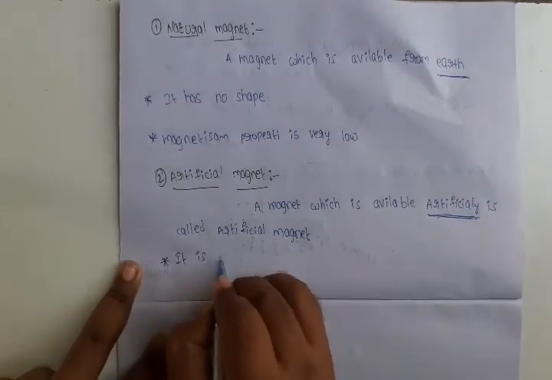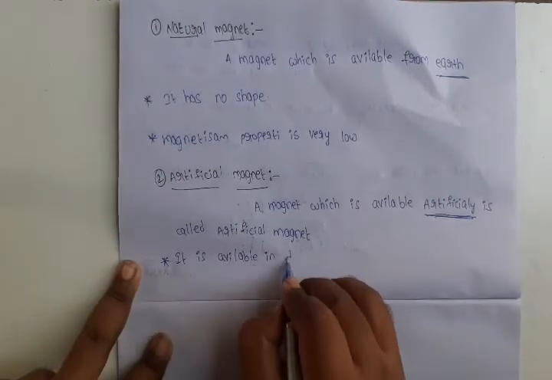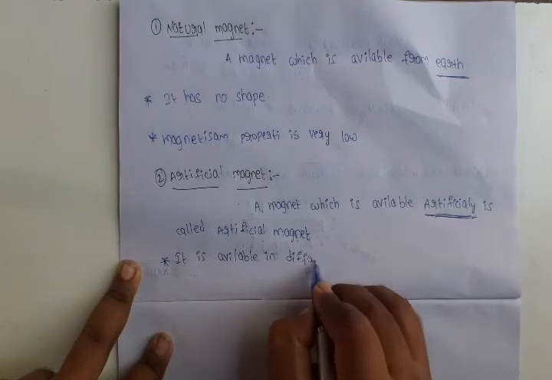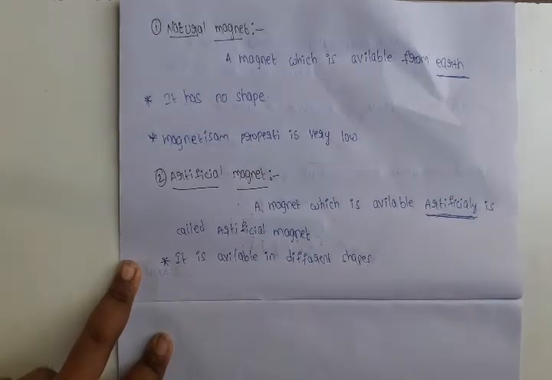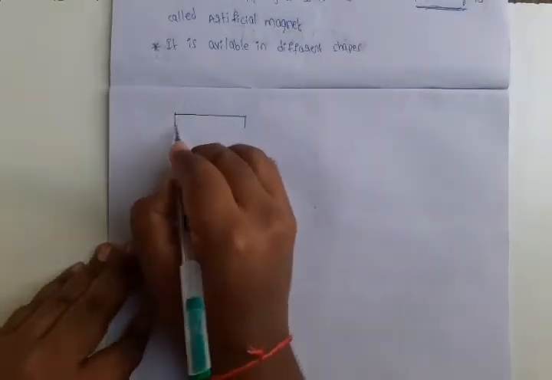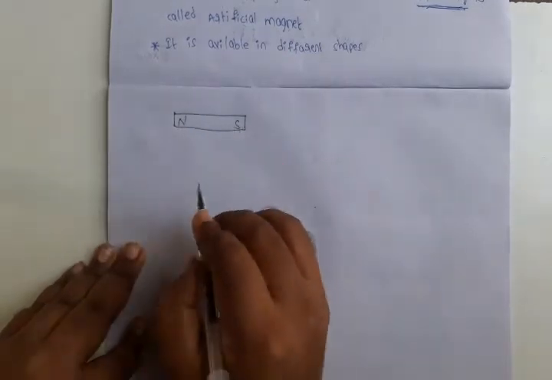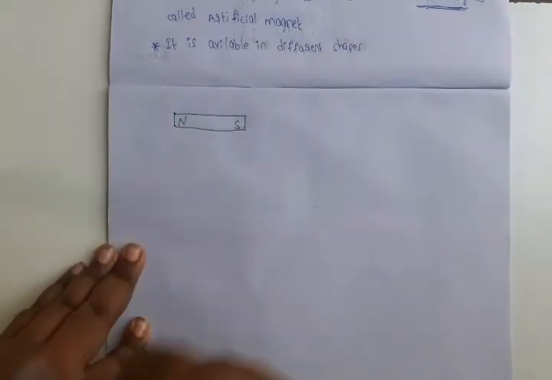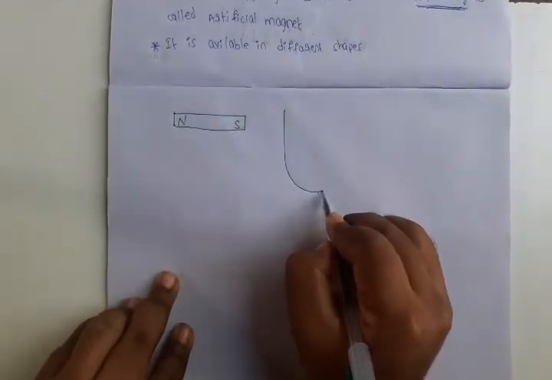It is available in different shapes. A rectangle shape is also available. This is the rectangle shaped artificial magnet.